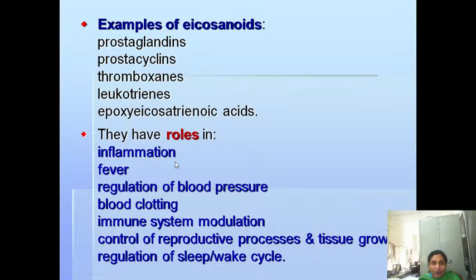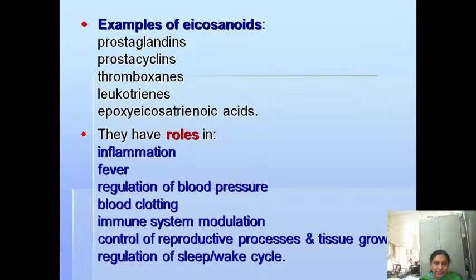Then concentrate here because prostaglandins are important. This is a 4 marks question for you. Whatever I am showing here in the slides, you have to write in the paper when it is asked for 4 marks. What are the functions of the eicosanoids? Mainly they play an important role in inflammation, fevers, and the regulation of blood pressure, and they have a role in the blood clotting process and as immune system modulators. They can control the reproductive process and tissue growth, and even the regulation of the sleep and wake up cycles.